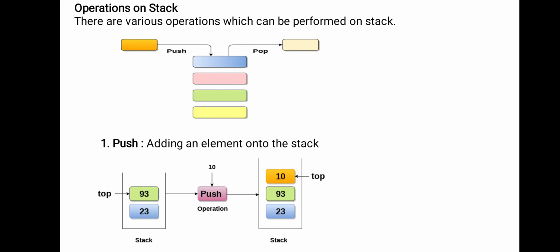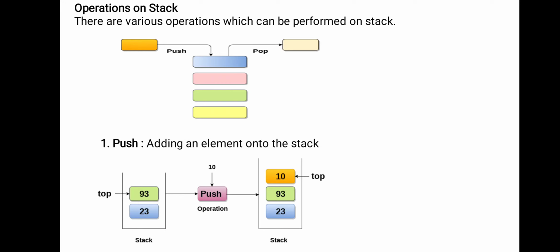The new element is 10, and initially the top is at 93 before inserting 10. Now the top position is changed from 93 to 10 because now the stack contains 3 elements.